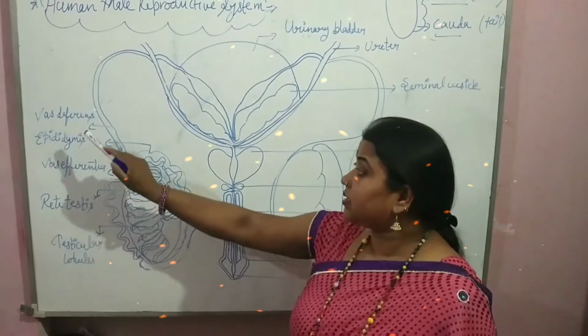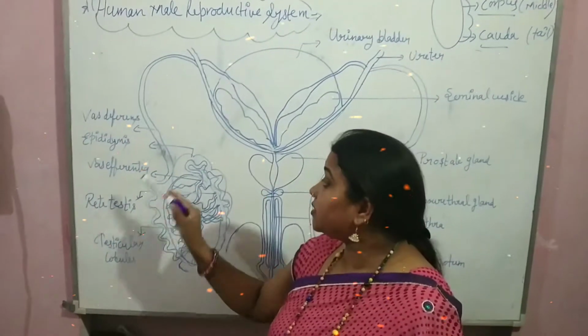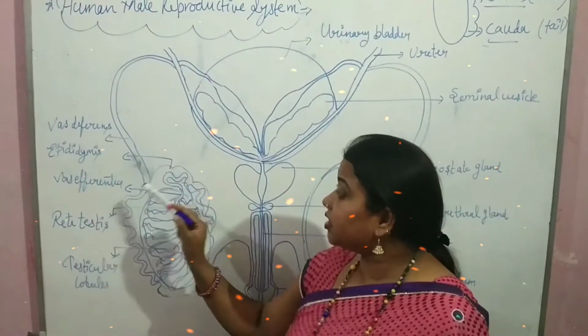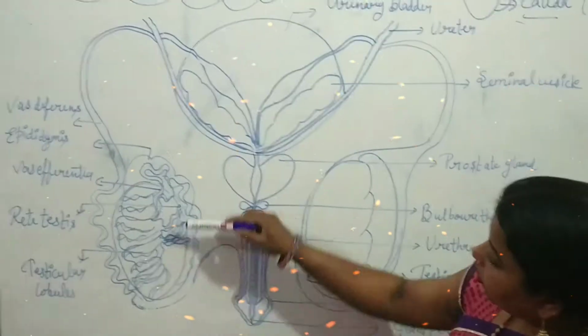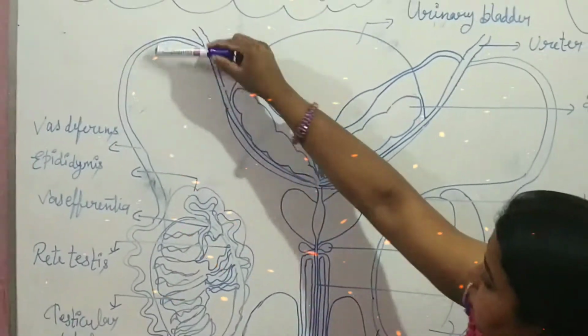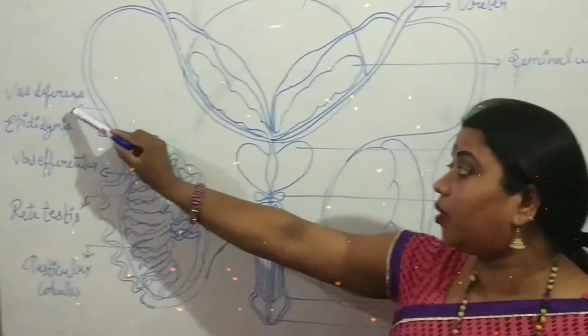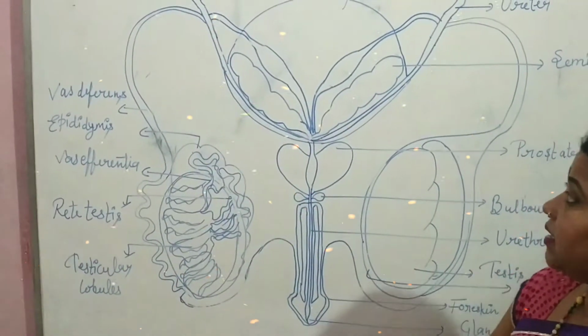This vas deferens is approximately a 30 to 35 centimeter long duct which helps to carry sperms from the testis to the seminal vesicle. That's why it is also called the sperm carrying duct.